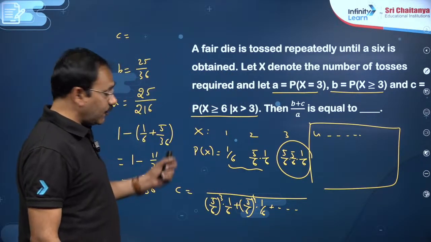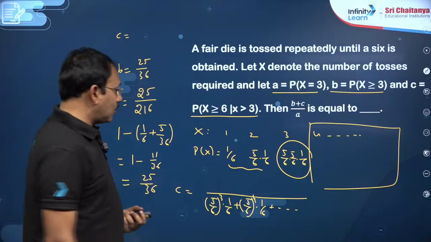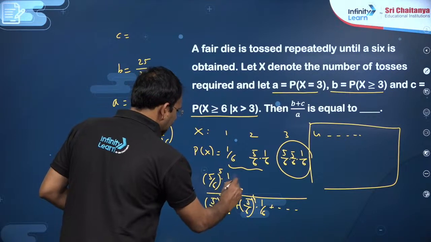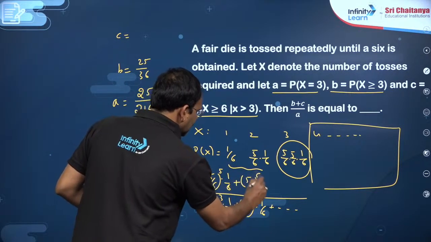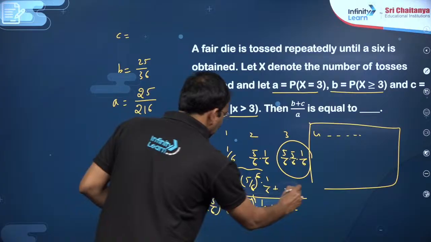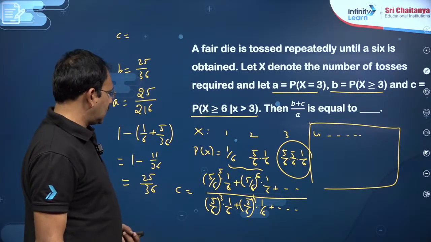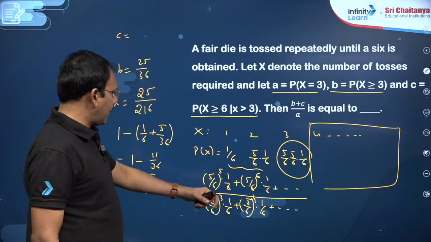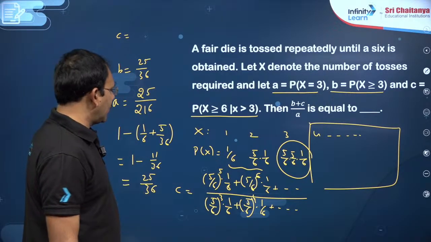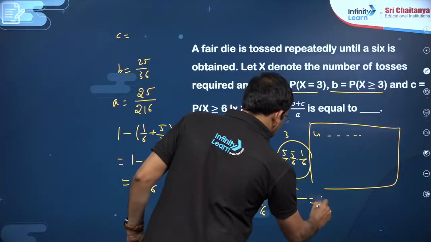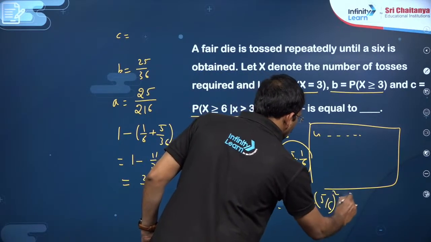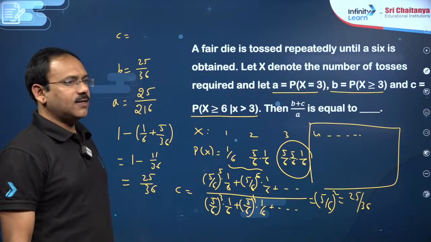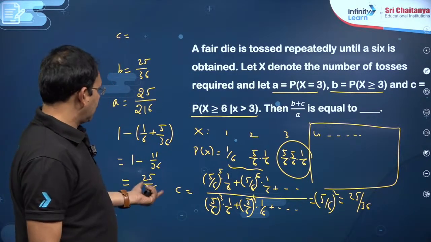In the numerator, X greater than or equal to 6 means the sixth trial: 5 by 6 whole power 5 into 1 by 6, 5 by 6 whole power 6 into 1 by 6 and so on. If you take 5 by 6 whole cube common, the denominator gets cancelled, and you will get 5 by 6 whole square, which is 25 by 36. So you know the C value.